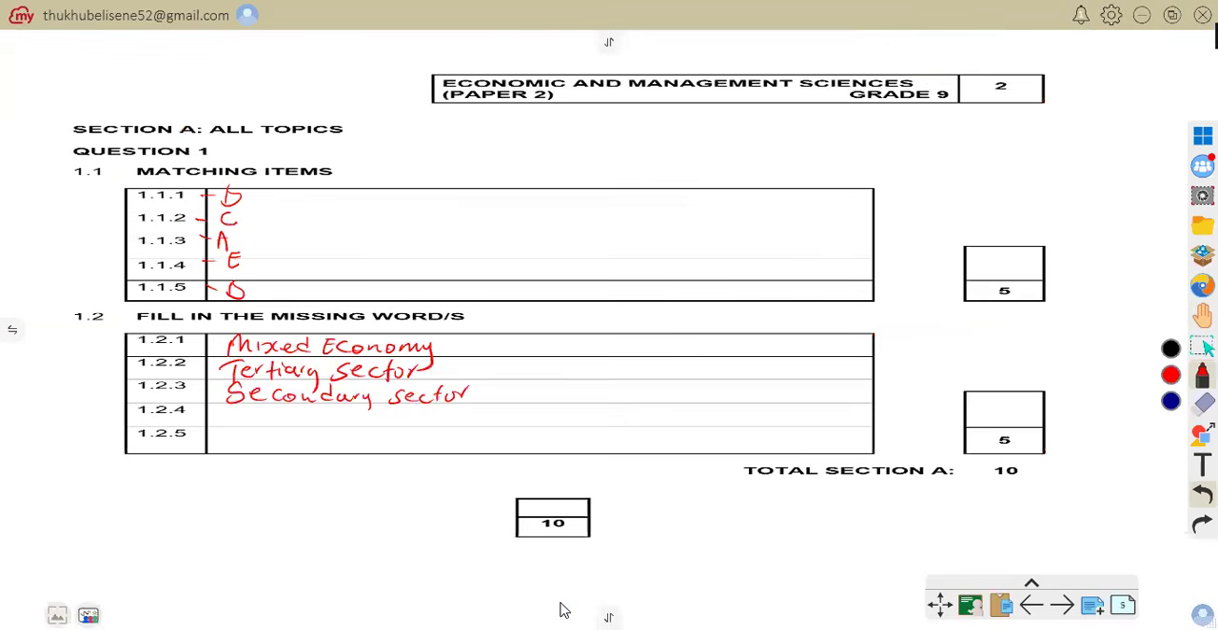So let us write it in our answer book. As you have said, it is what? Economic cycle. Economic cycle, or you can say it's circular flow model. Circular flow model. So that is that.